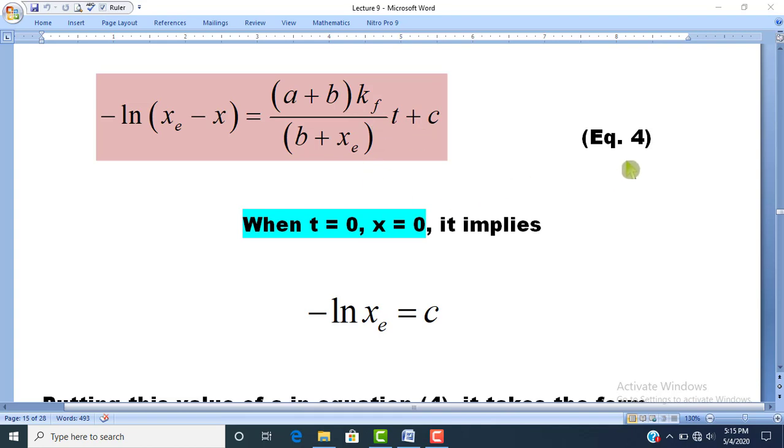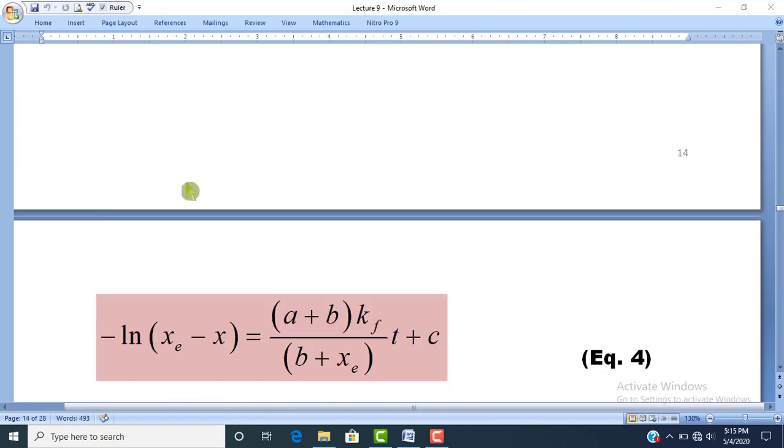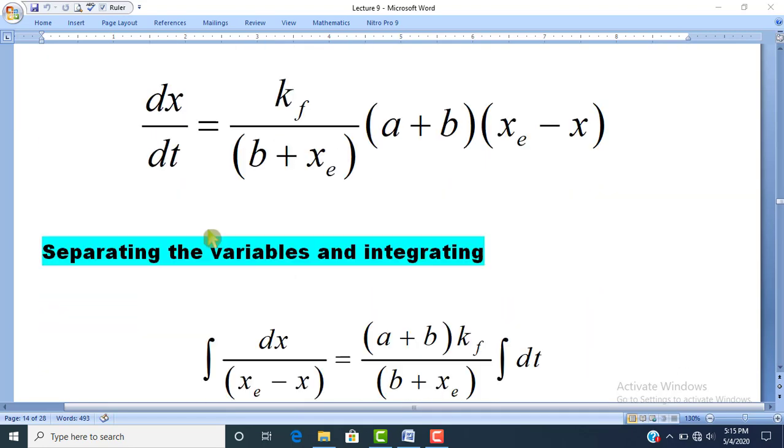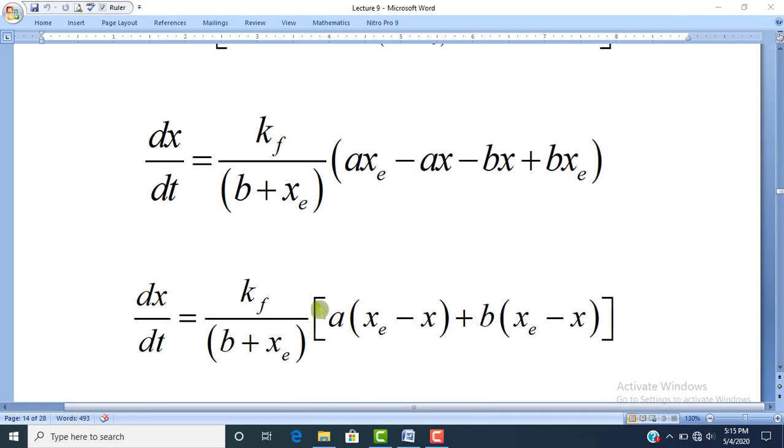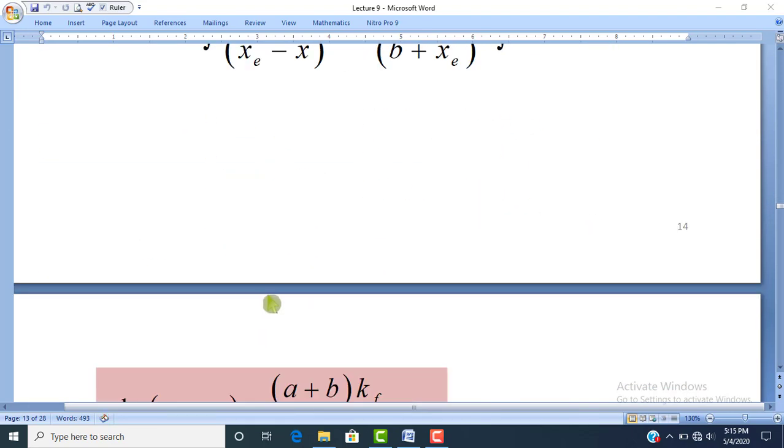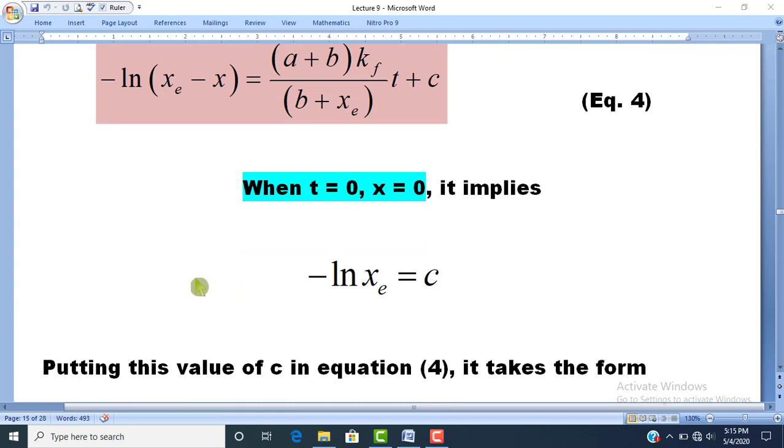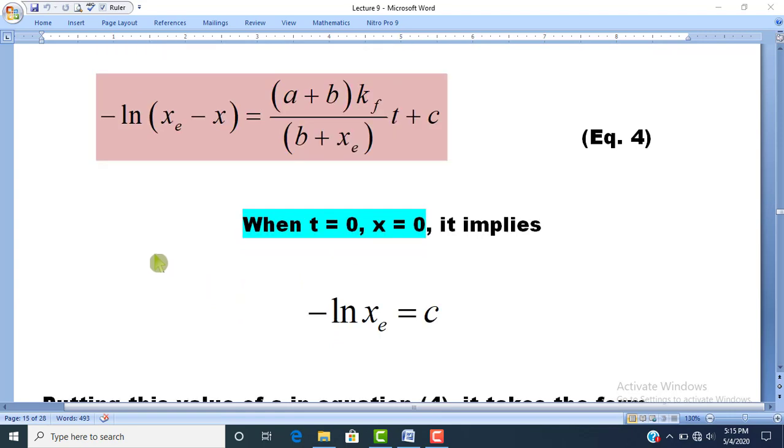Dear students, this equation number 4 has been obtained when we simply separated the variables and integrated the equation number 3 after the simplification procedure. So according to equation number 4, negative log natural into xe minus x is equal to a plus b into kf divided by b plus xe into t plus c.